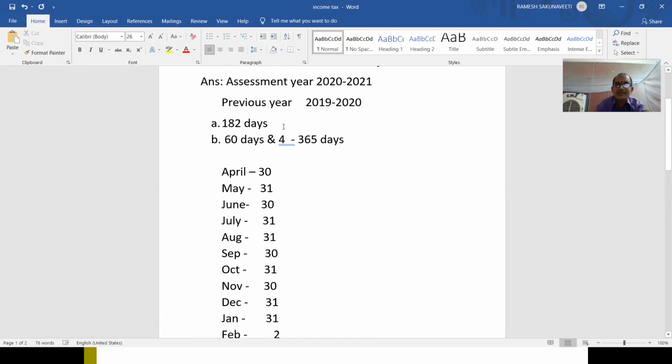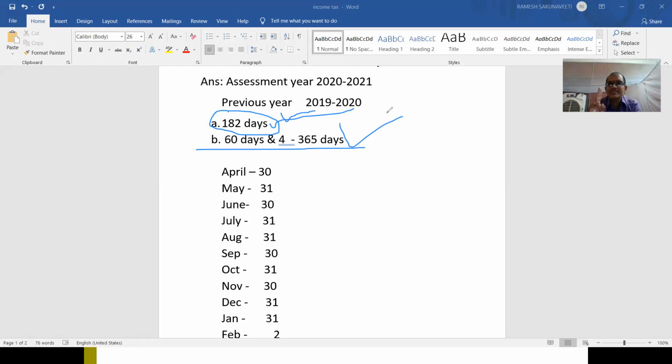Out of these two conditions, only one condition is enough. If he does not satisfy this condition, you have to go to the next condition. He satisfied this condition itself, so you need not go to the next condition. Is it clear?